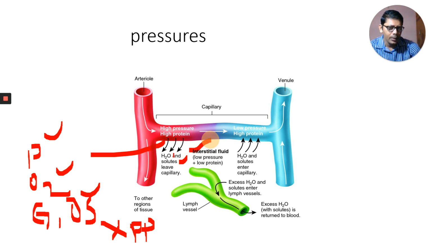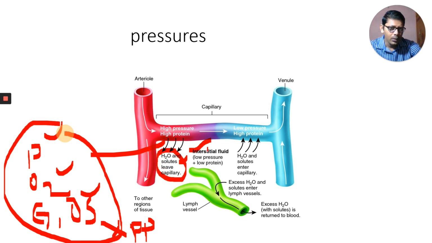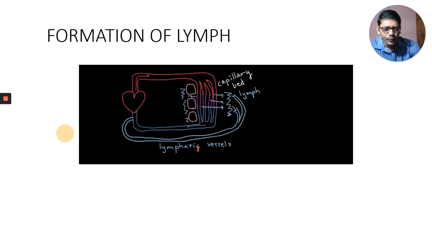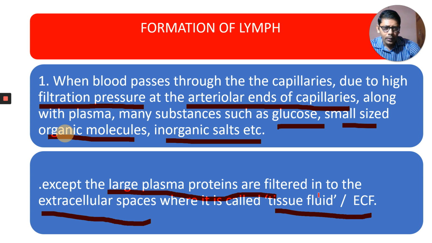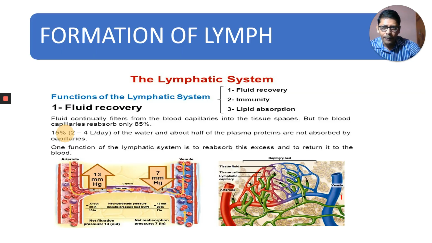These all together are part of the extracellular fluid, ECF, we can say.